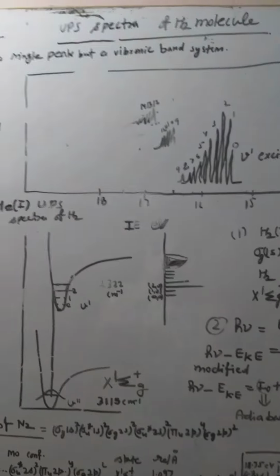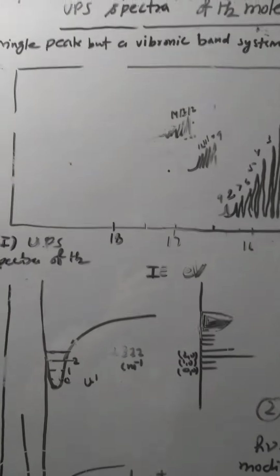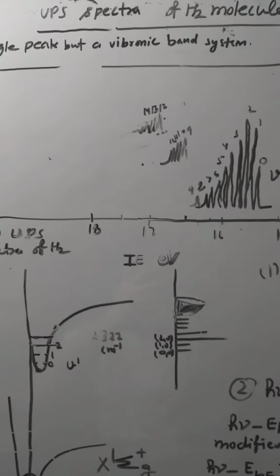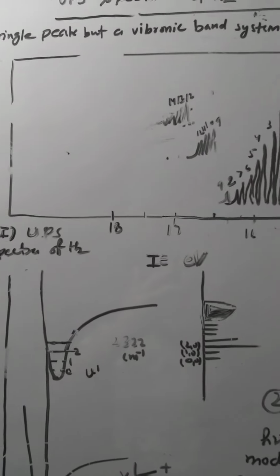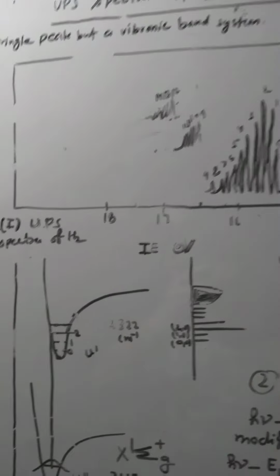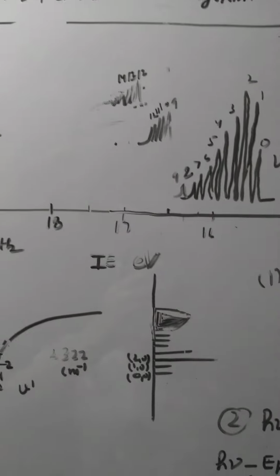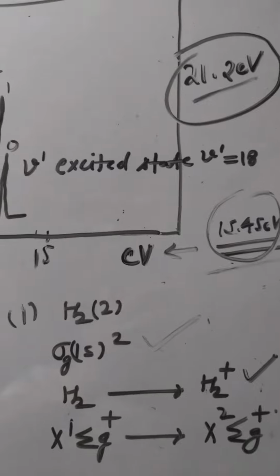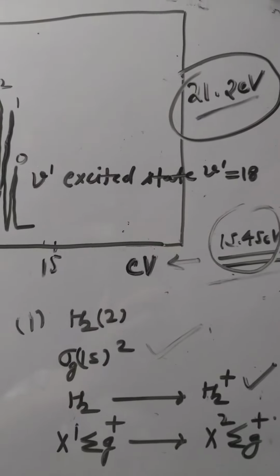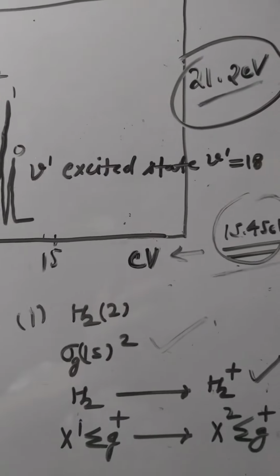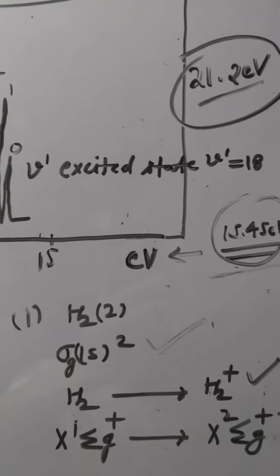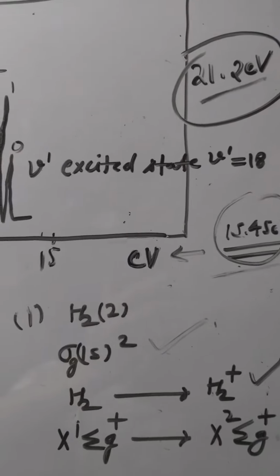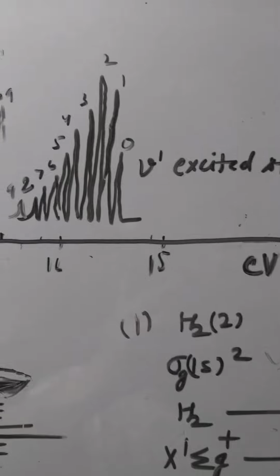Hello students, our next topic is UPS spectra of hydrogen and nitrogen molecule. In order to obtain the spectra from these molecules, helium is the most common source of the radiation used to irradiate the sample, which has an energy of about 21.2 electron volt.